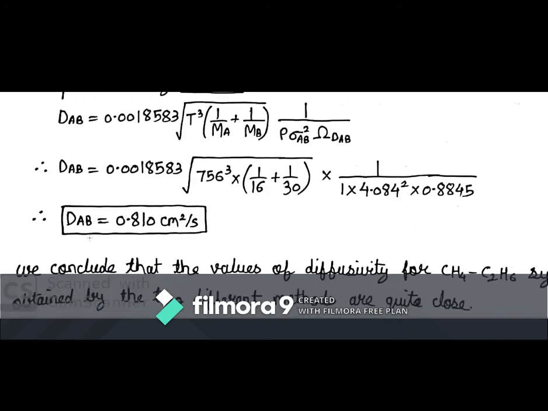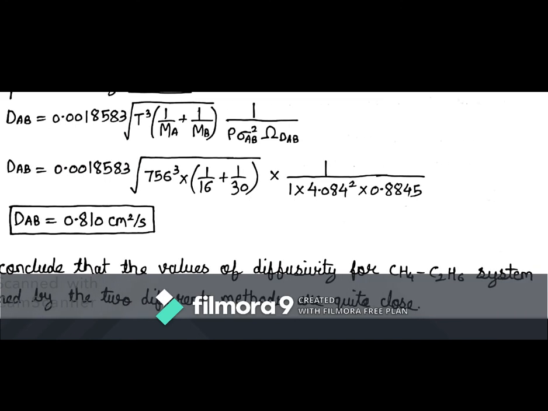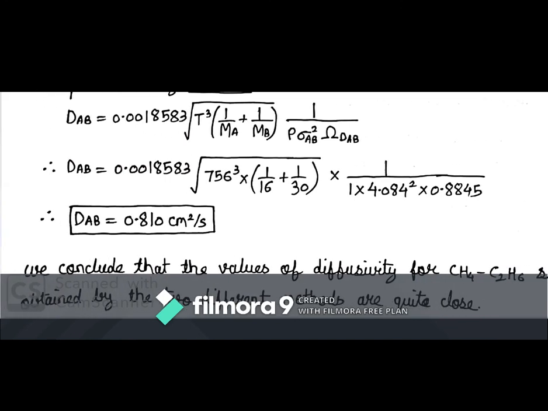We have solved this problem by two different methods, and as we can see, the values of diffusivities obtained by the two different methods are quite close to each other. This marks the completion of the problem.